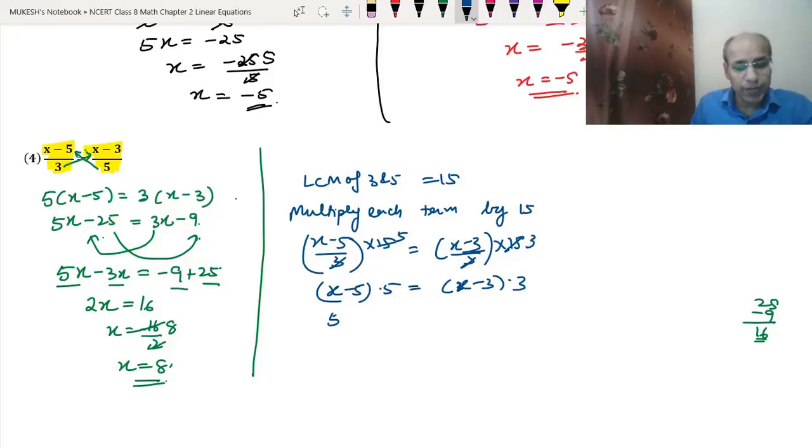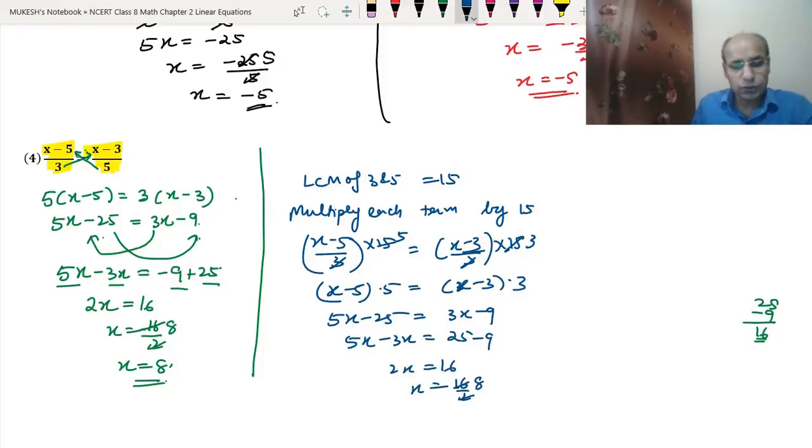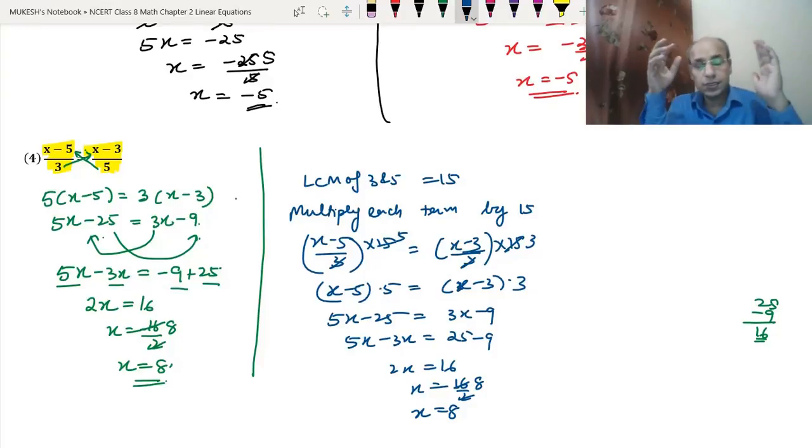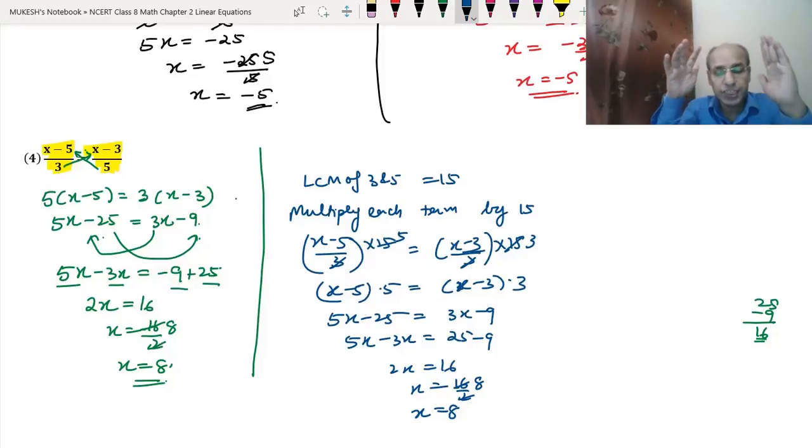So that means 5x minus 25 will be equal to 3x minus 9. So it will be 5x minus 3x equal to 25 minus 9. So 2x equals to 16. So x equals to 16 by 2, 8. So x equals to 8. I hope you would have liked the first method better than the second way, because that is a little longer than the first. Dear students, today we have covered the 2 examples before the exercise 2.5 and 4 questions of the exercise 2.5. The remaining we will do in the next video.